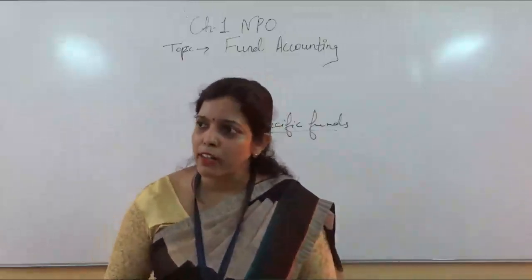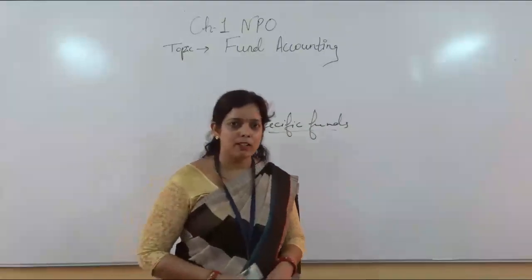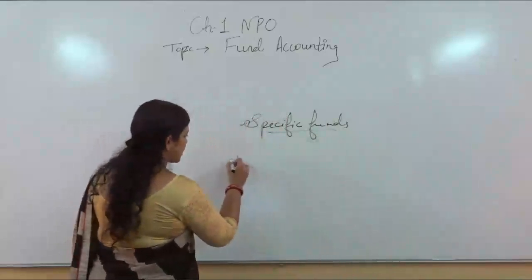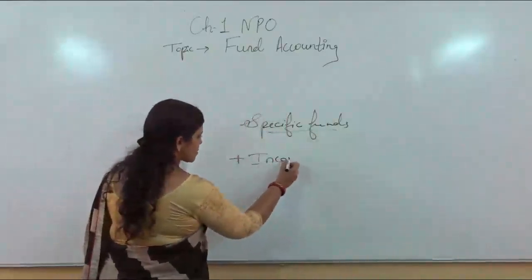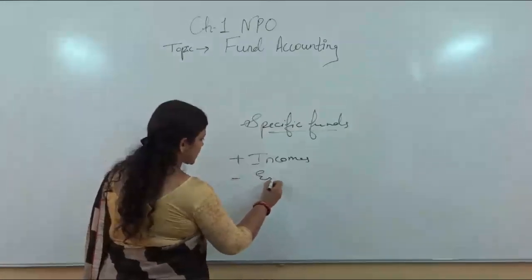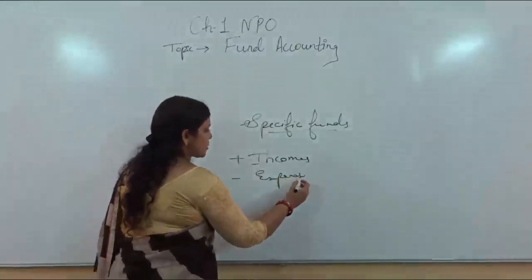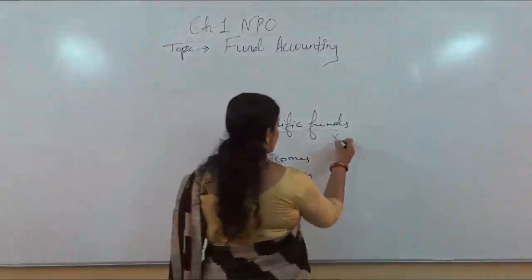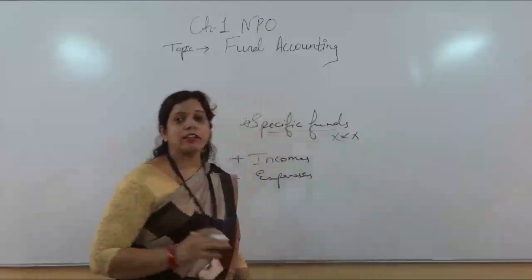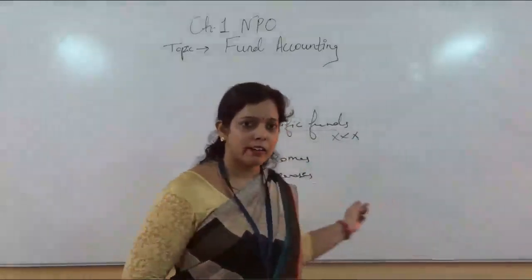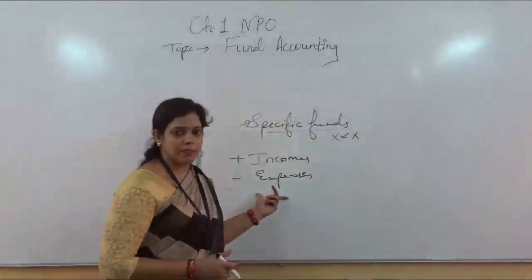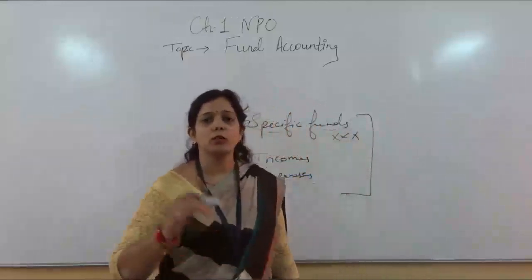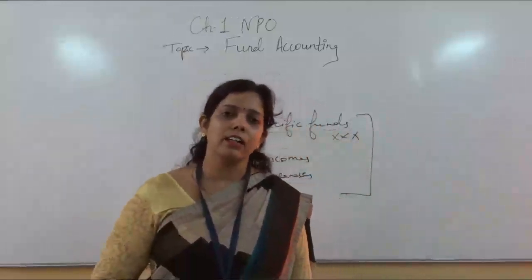Which side in the balance sheet? Yes, it is the liability side. And whatever incomes are related to these funds will be added, and all expenses related to these funds will be subtracted. Why is it done like this? Whatever the value of the fund, whatever amount is given in the question, incomes adding to that fund will be added and whatever expenditure there is will be subtracted. Finally, whatever answer you get will show in the outer column of the balance sheet, on the liability side.